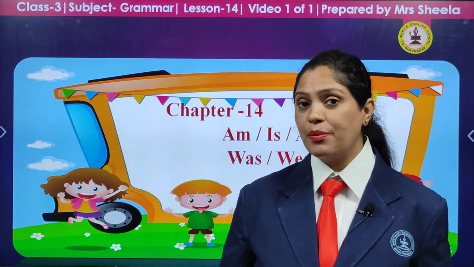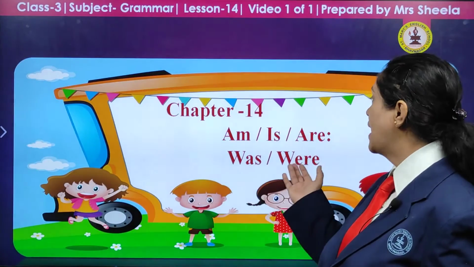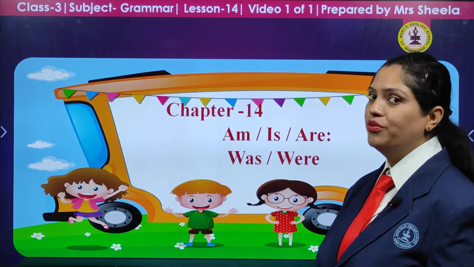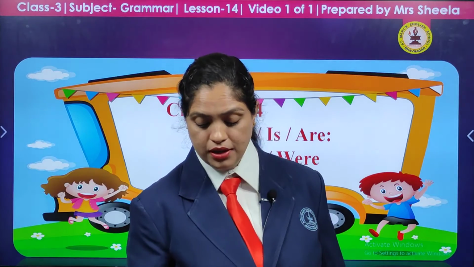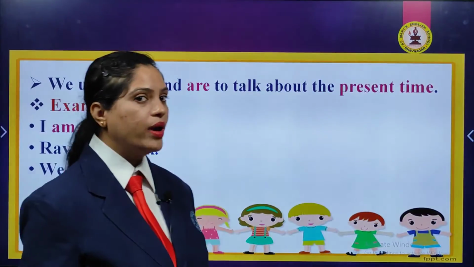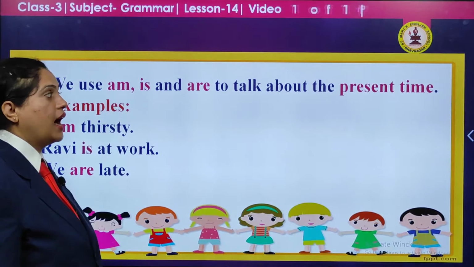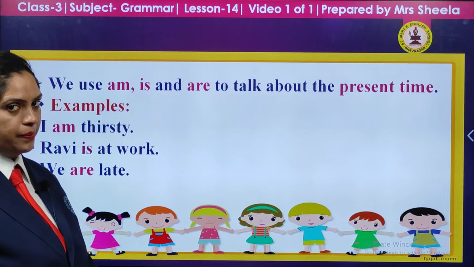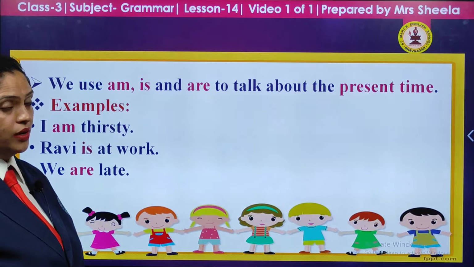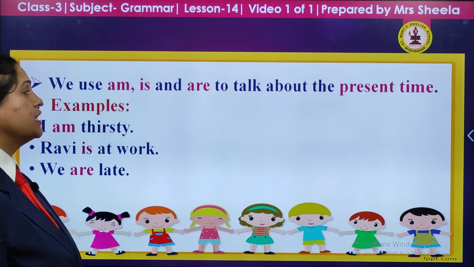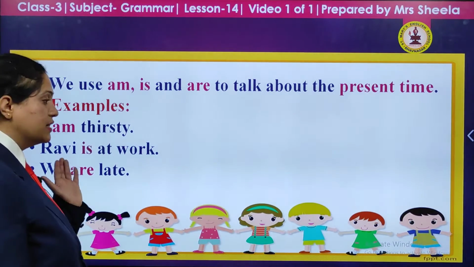Yes, our today's chapter is chapter 14 and the name of the chapter is am, is, are, was and were. Let us begin our chapter with how and when to use them. We use am, is and are to talk about the present time. When you are talking about the present time, we are going to take the help of the words like am, is and are. Let us see the examples.